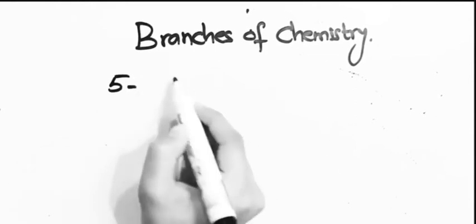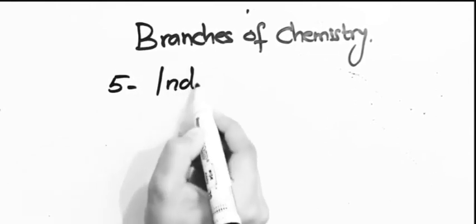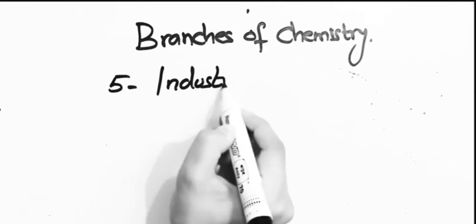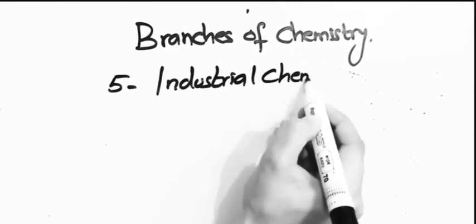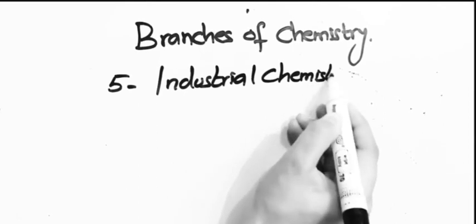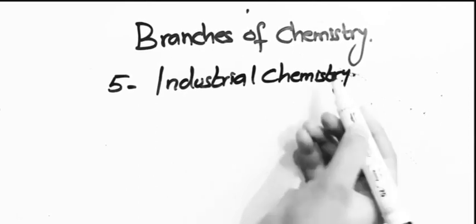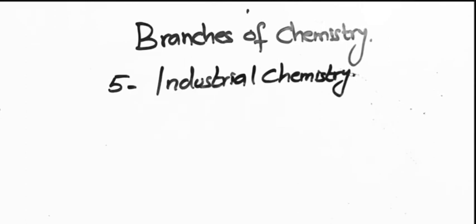So the fifth branch of chemistry is industrial chemistry. As the name denotes, industrial chemistry means chemistry of industries. The branch of chemistry that deals with the methods and use of technology and the large-scale production of useful substances is called industrial chemistry. It means in this branch of chemistry, we'll study about industries, what kind of methods are being used in industries, what kinds of technologies, what kinds of machinery is being used in industrial chemistry.